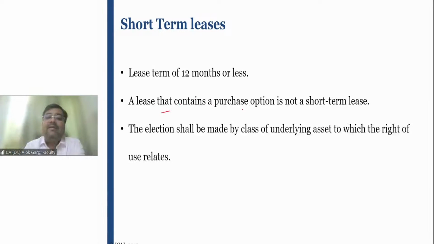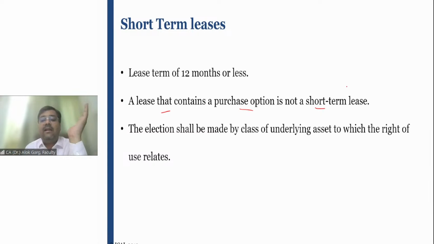A lease that contains a purchase option is not a short-term lease. For example, the company has entered into a car lease for 10 months. And at the end of the 10 months, there is a purchase option given to the lessee, right? And the lessee is reasonably certain to avail that purchase option, and the purchase option is available. If a purchase option is available in any lease, in that case, it will not be a short-term lease, right? Because the asset will belong to the lessee largely, okay?